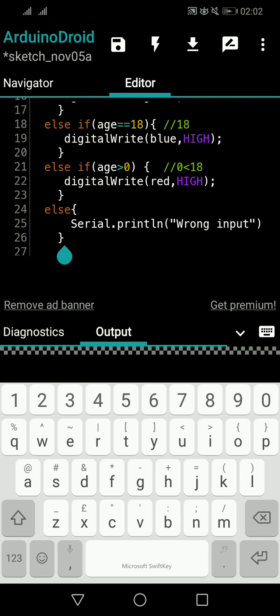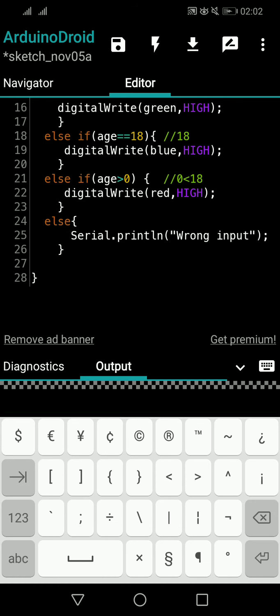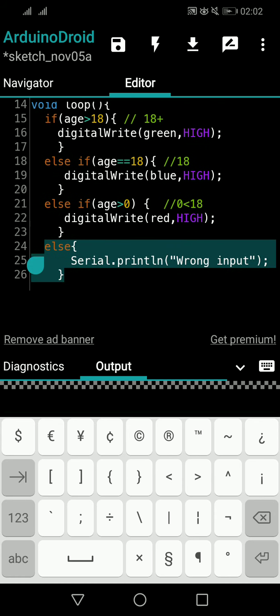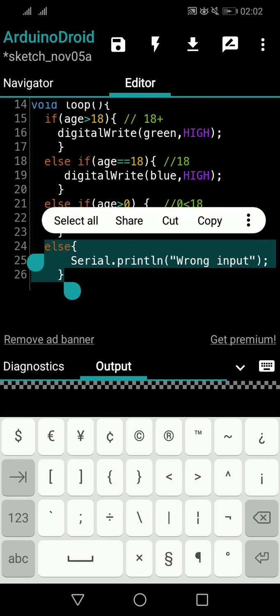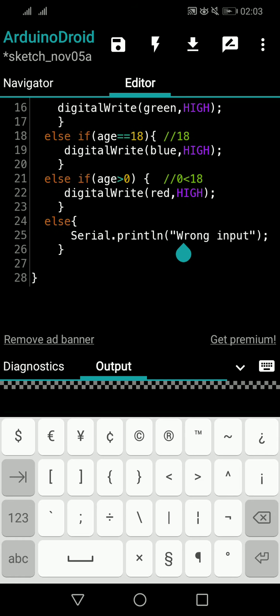Okay, so wrong age. So you can discard that guy. This else, you can also make it an else if, and you can have less than or equal to 0 as a condition, but you don't need to, because every other value that passes all these if and else if conditions will obviously be less than or equal to 0. So you don't need an else if, you can just have an else. Every other value, and you can Serial print wrong input.